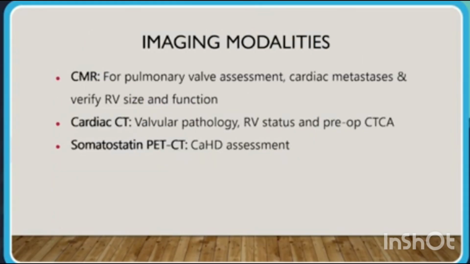Imaging modalities: cardiac MRI for pulmonary valve assessment, cardiac metastasis, and for verifying the RV size and function; cardiac CT for valve pathology, RV status, and pre-op CT scan needed; somatostatin PET CT for carcinoid heart disease assessment.